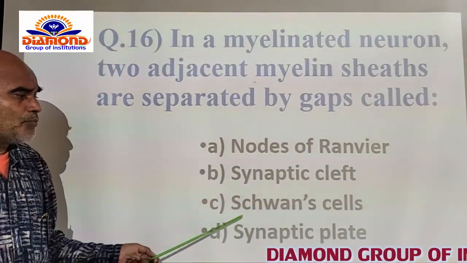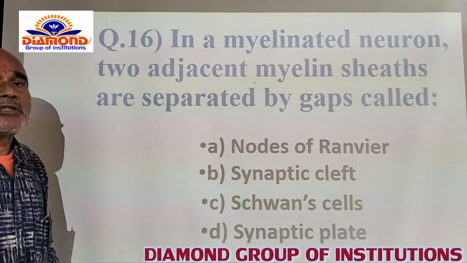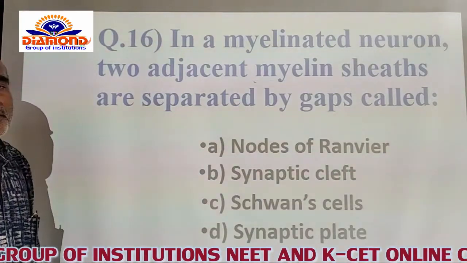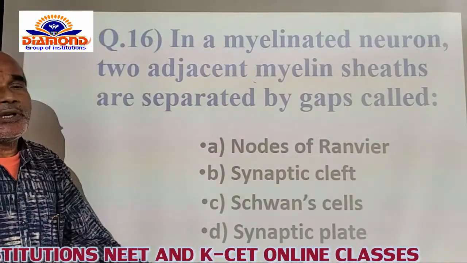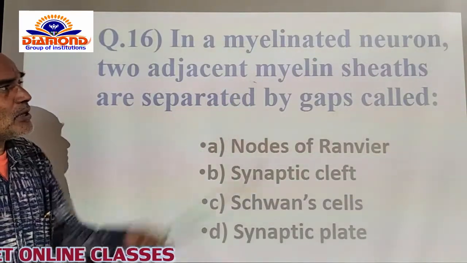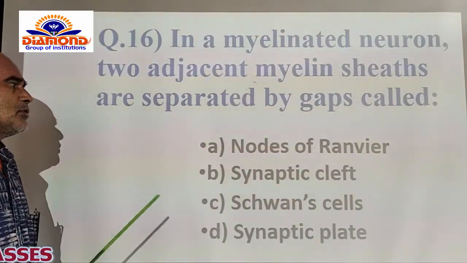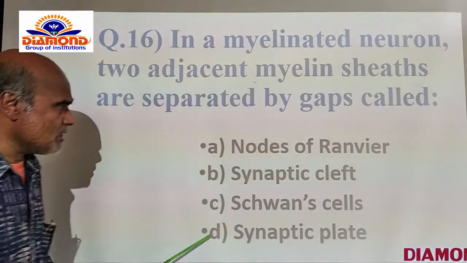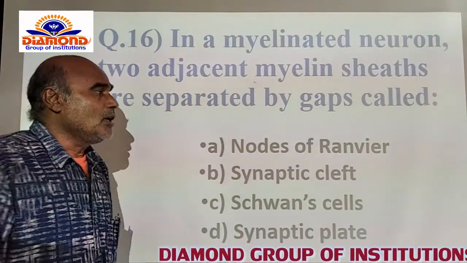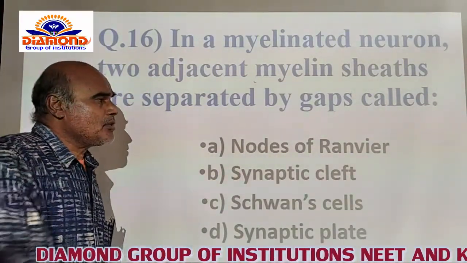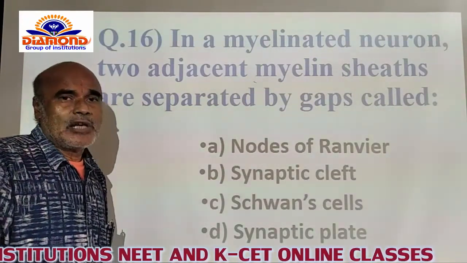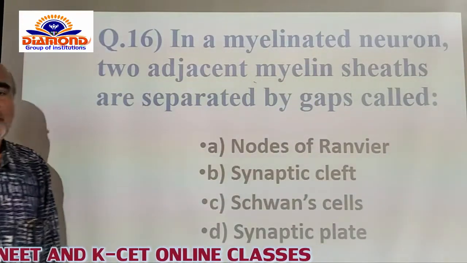Option C is the Schwann cells. Schwann cells are the only cells responsible for the secretion of the myelin sheath itself, whereas the synaptic plate is also not concerned with a gap separating two myelin sheaths. So among A, B, C, D, option A is correct. The gap separating two myelinated sheaths of the axon is named the nodes of Ranvier. That's why A is the correct option.